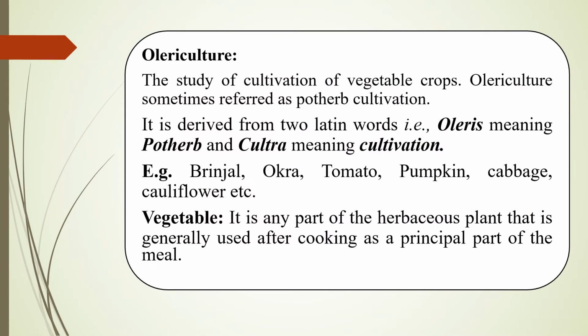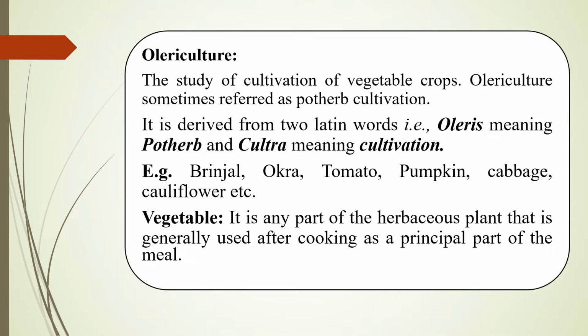Here comes the next main branch of horticulture, that is olericulture. The study of cultivation of vegetable crops is known as olericulture. Olericulture may sometimes be referred to as potherb cultivation. The word olericulture is derived from two Latin words, oleris and cultura. Oleris means potherb and cultura means cultivation. Cultivation of potherbs is known as olericulture.